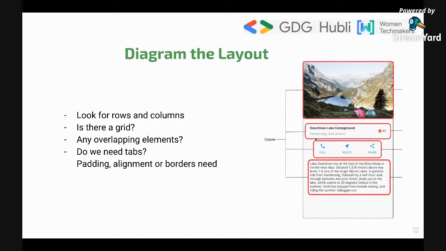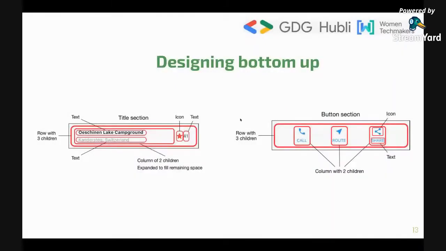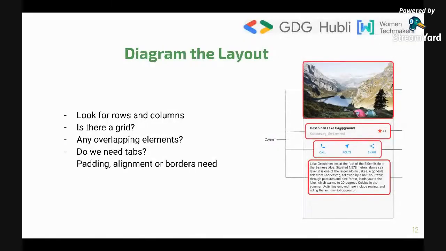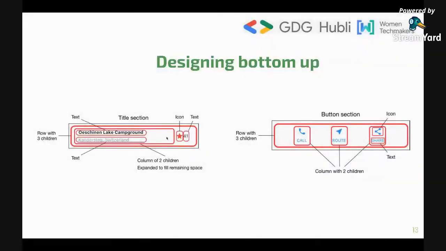So let us take a deeper look at how these elements have been placed one beside each other and one after each other. All right, so let's first take a look at this one. Now you can see there is a row. Why are we using a row? In order to place elements one beside each other. So you can see we have an icon, we have a text, and we have two of these elements residing one beside each other.